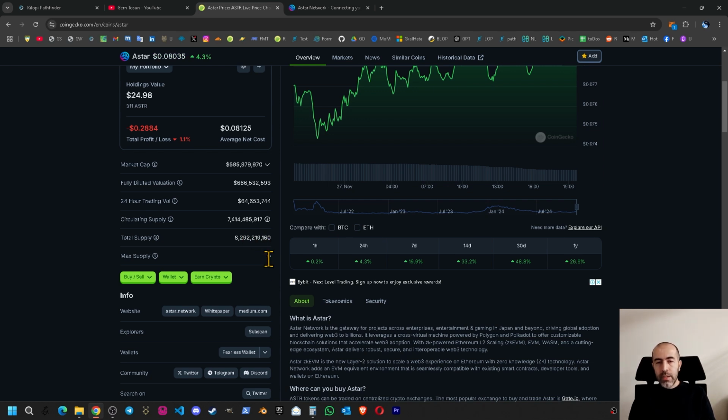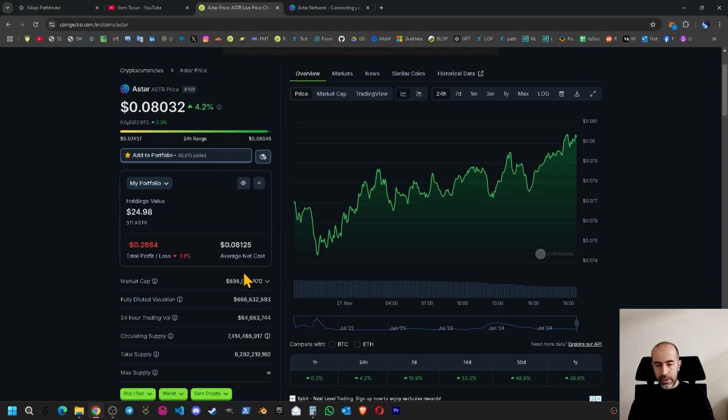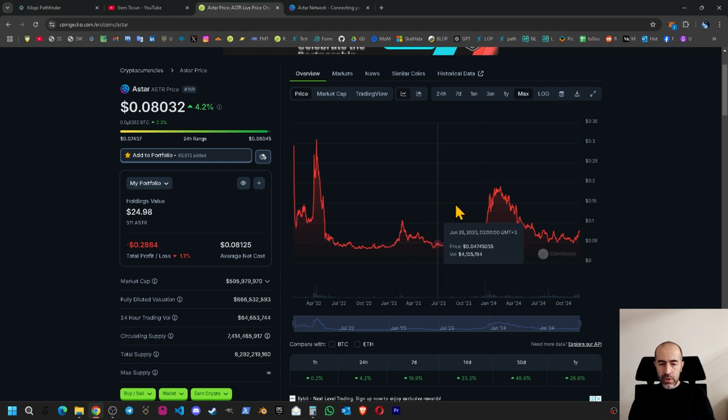which is creating a circulation percentage of around 80%. So the maximum supply is unlimited. The current annual inflation is around 3%. So 80% of circulation and 3% of annual inflation. When we check the chart, we can confirm it has been listed on CoinGecko for the last 2.5 years. 2.5 years on CoinGecko and 80% of circulating supply is telling us that this project is switching from a young project to a major project currently.